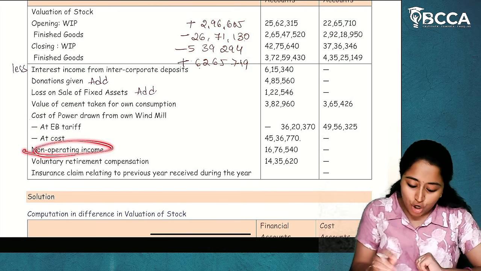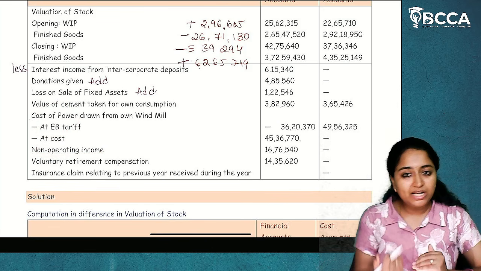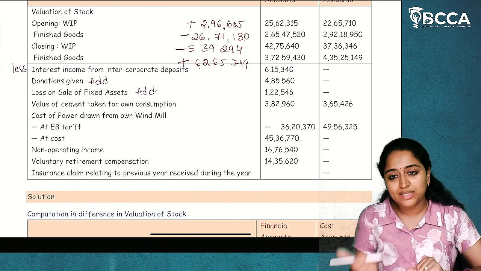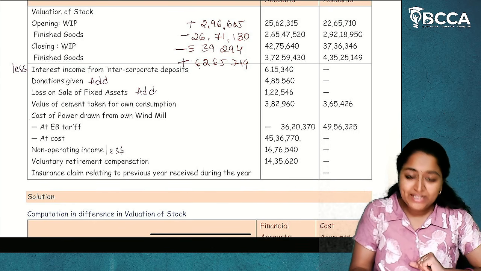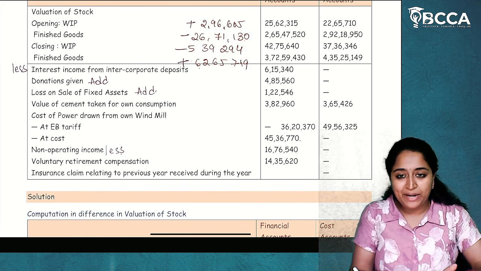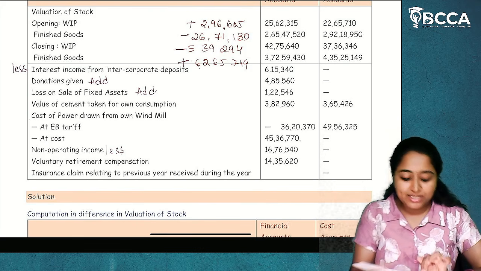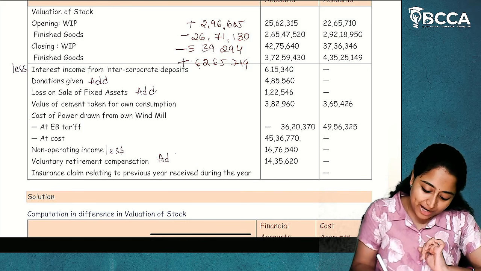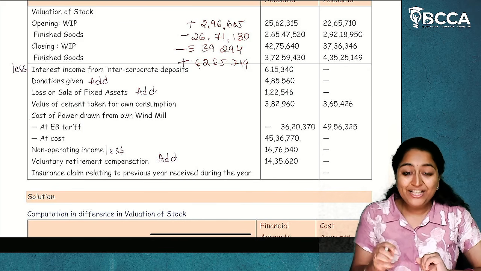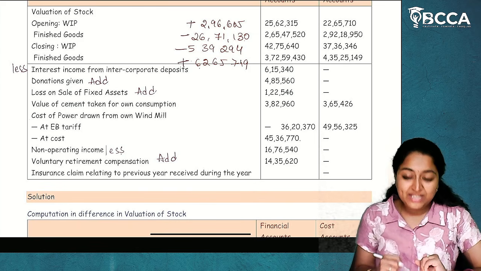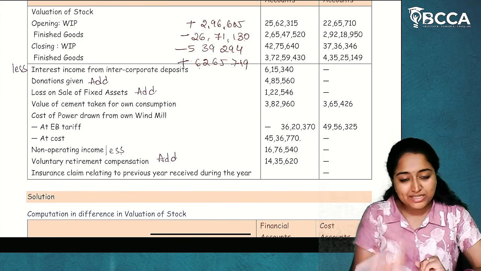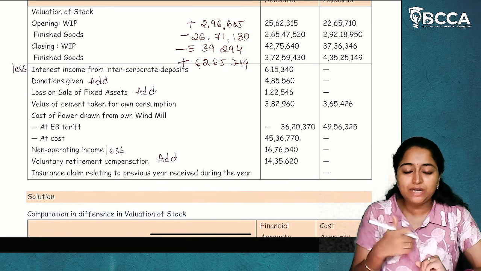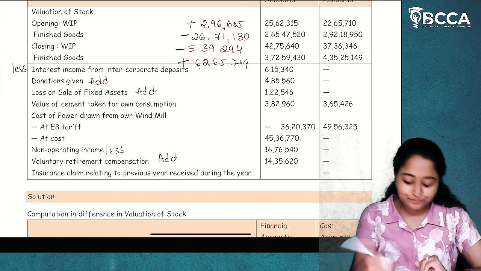Now, non-operating income. Nothing but an income. Income which is not considered in the cost accounts. Less. Voluntary retirement compensation, expenditure. Expenditure which is not considered in the cost accounts, add that back. Then, insurance claim relating to previous year received during the year. Insurance claim is nothing but income. Income which is not considered in the cost accounts, less.